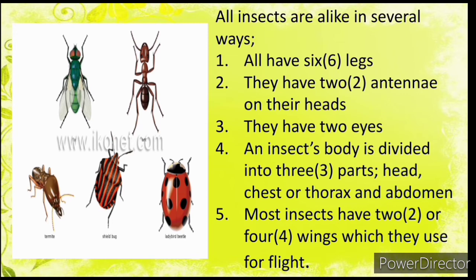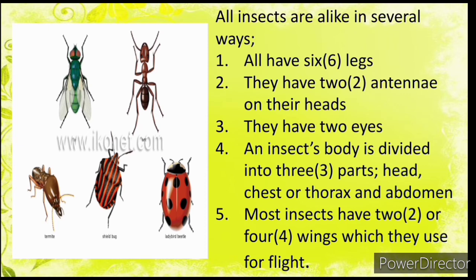And number three, they have 2 eyes. How many eyes? 2 eyes, and they use their eyes to see. And number four, an insect's body is divided into 3 parts. How many parts? 3 parts. Unlike a spider's body, which is divided into 2 parts, that of an insect is divided into 3 parts.